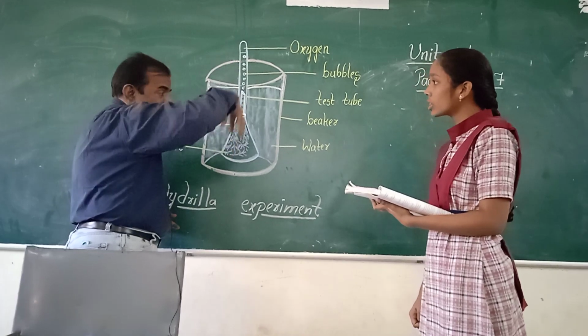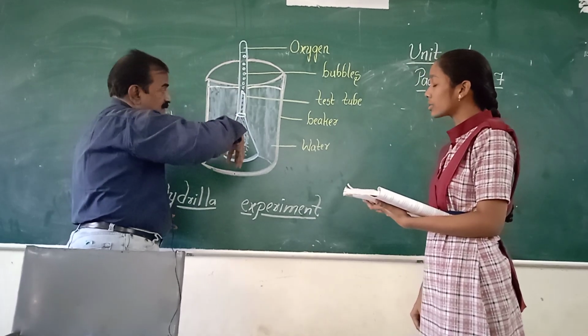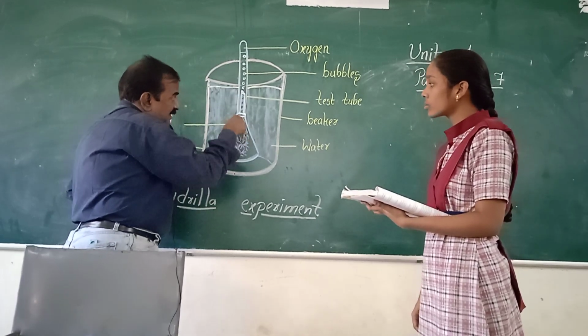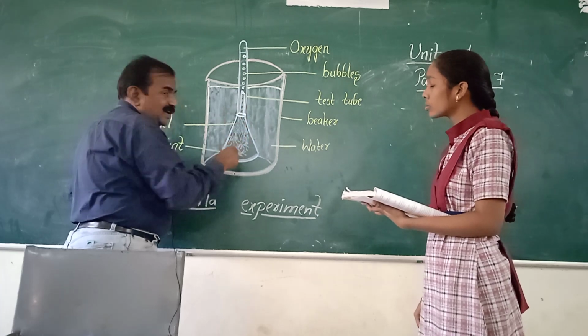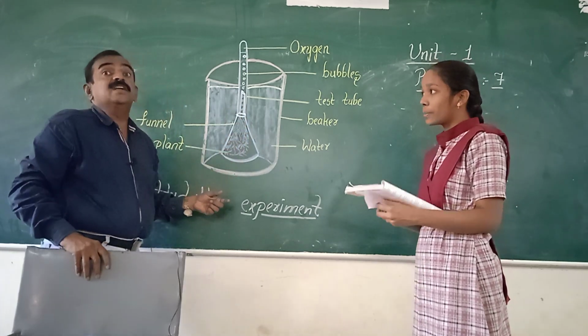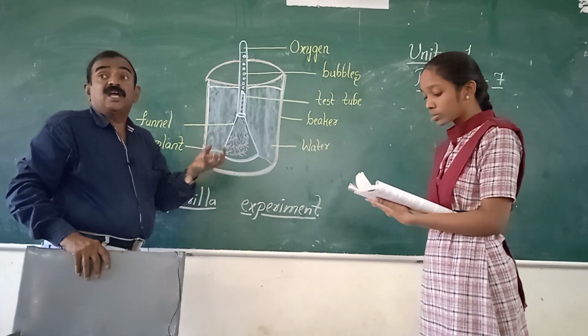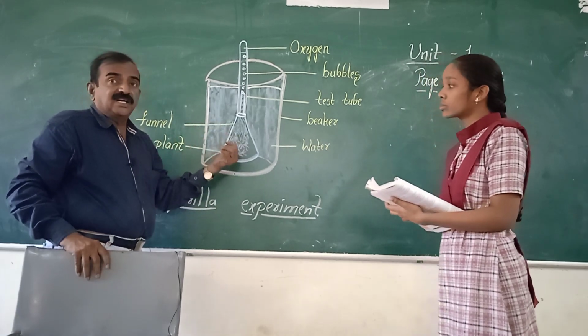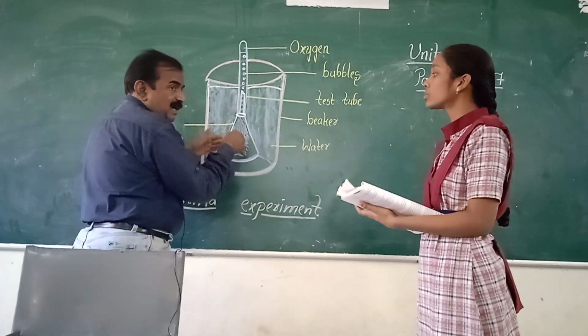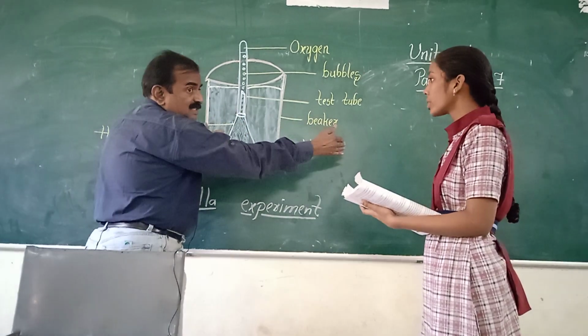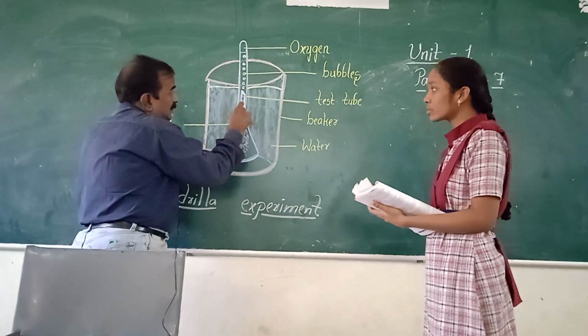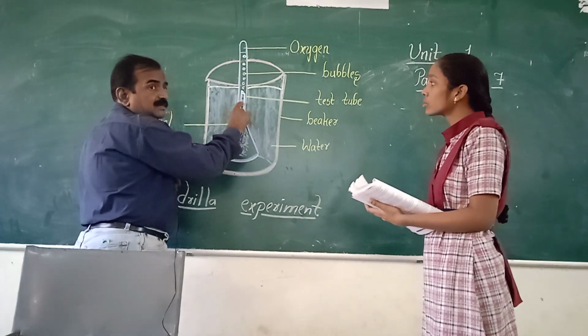And it should be inverted in the what? Beaker containing water. And this is the inverted funnel. In the inverted funnel we need to take what? Hydrilla tips or Elodea tips. And in Abhyasa Deepika that is not given. Elodea tips or hydrilla tips. And after taking hydrilla tips in both the setups, this is the narrow end of the funnel.